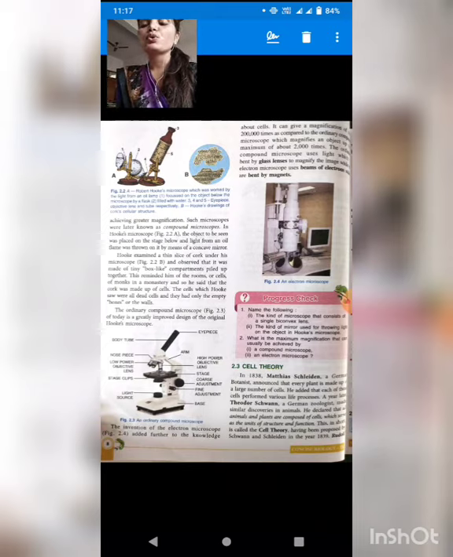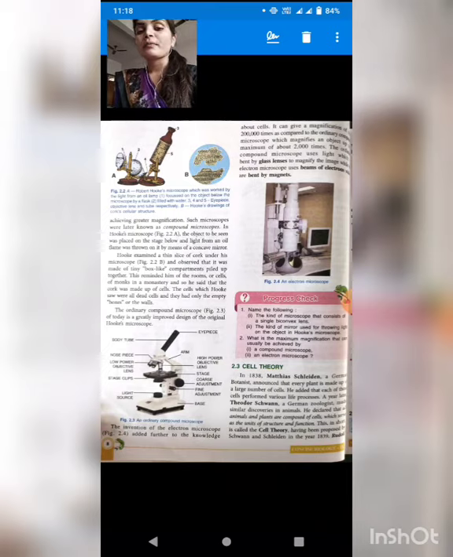Now in figure 2.4 an electron microscope is given. So how is the electron microscope different, students? In an electron microscope, whatever we want to see is shown on the monitor. See, here in the picture a monitor is also connected to the microscope. So whatever we see under the microscope will show on the screen of the monitor.